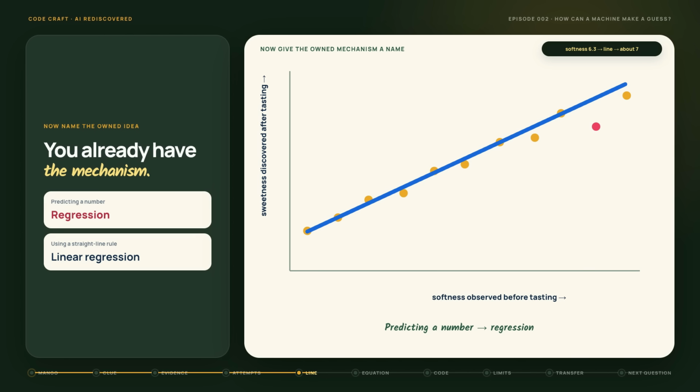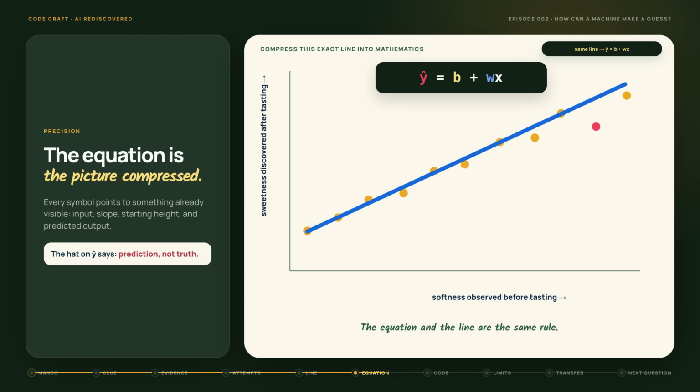You already have the central idea. Now we can name it. Predicting a number is called regression. Using a straight line rule is linear regression. Linear describes the shape of the rule. Regression describes the kind of answer. A number, not a category. The equation is only our visual rule written precisely. Predicted sweetness equals bias plus weight times softness.